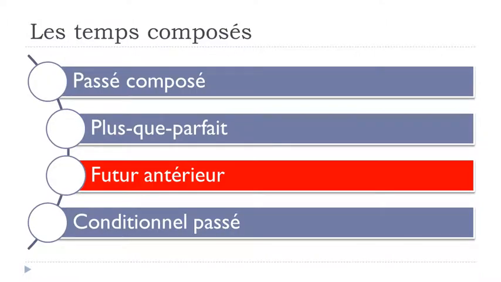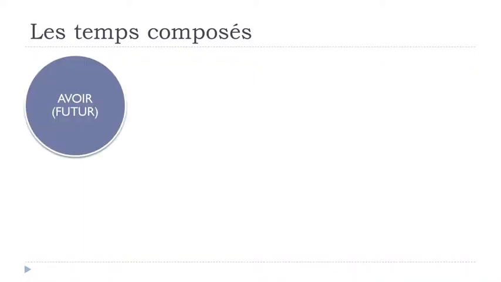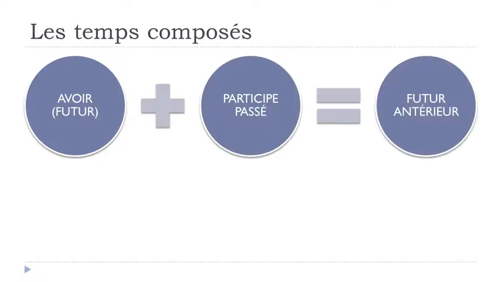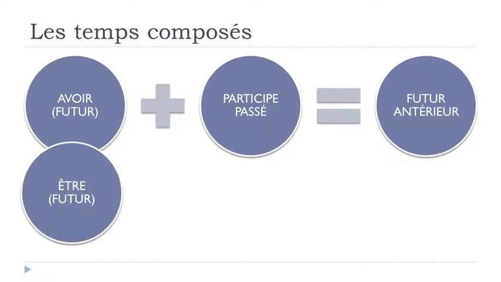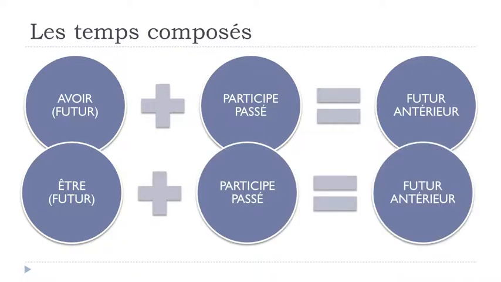Now, the other tense we saw was futur antérieur. And futur antérieur, remember, is exactly the same construction, but then avoir should be conjugated at the future, le futur, and then le participe passé, and it will give you futur antérieur. Or then, for exactly the same exceptions and the same cases, you will use être, but then être should be at the future tense, plus le participe passé, and it will give you le futur antérieur.